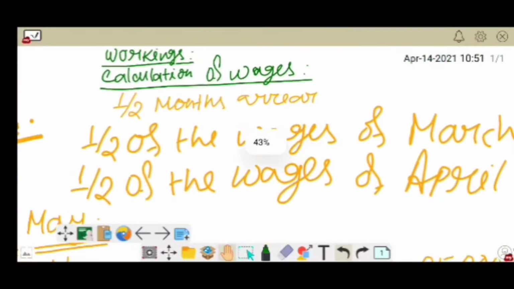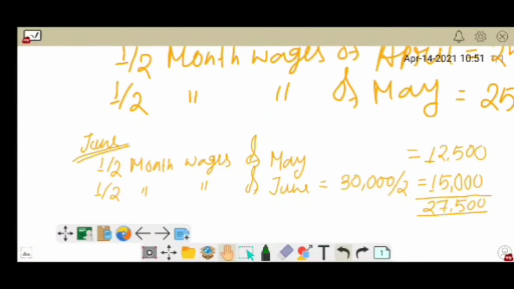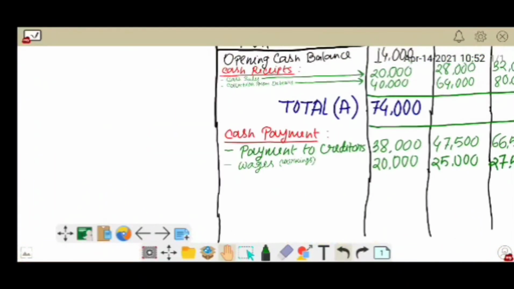So here it is, calculation for all of the months. The wages calculation is done, and in the adjustment it said that other expenses are paid 1 month in arrear. So we will make payment of other expenses in the previous month. For whichever month we are making the calculation, we will make payment of other expenses in the previous month.